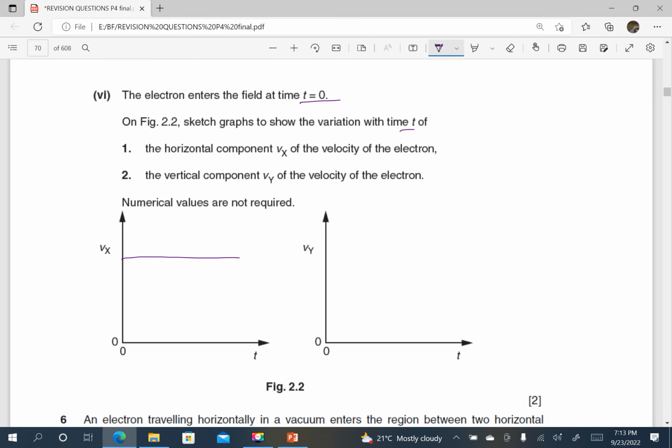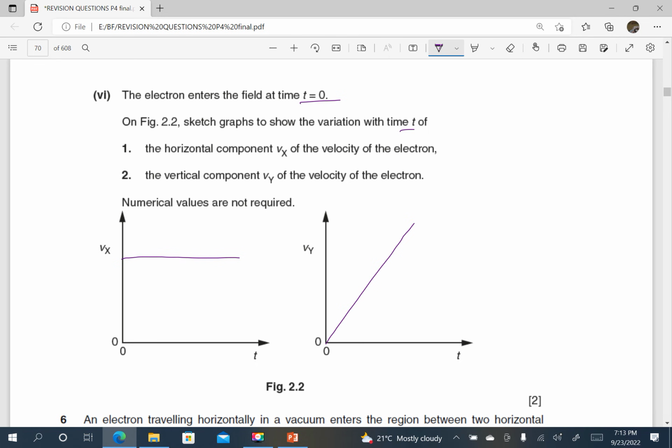Then part 2, the vertical component Vy of the velocity of the electron. Because the field is uniform, the acceleration in the vertical is uniform. Therefore, the speed increases by equal amounts in equal time intervals. Remember, initial velocity in the vertical was 0 because initially the electron entered horizontally. So we shall have a straight line starting from the origin for the vertical component.